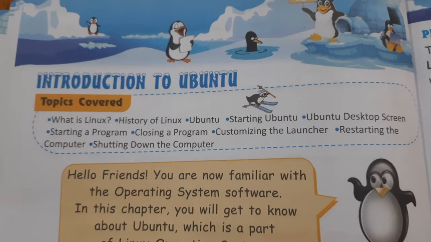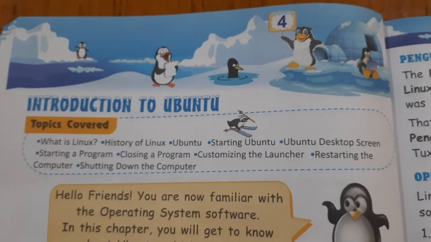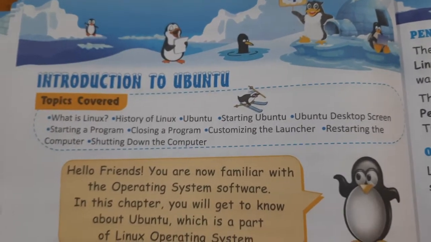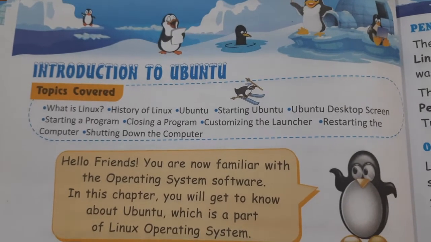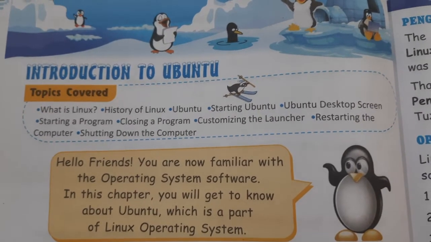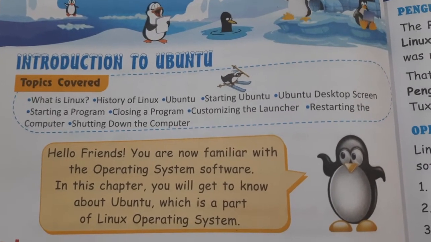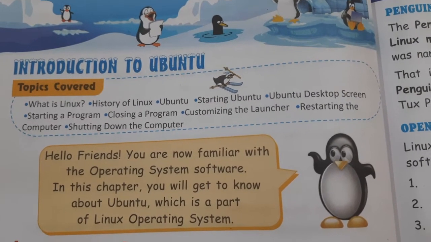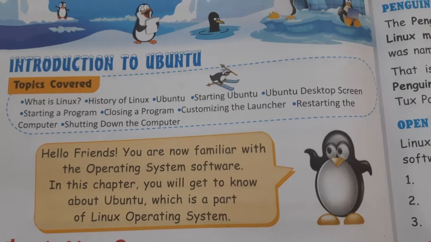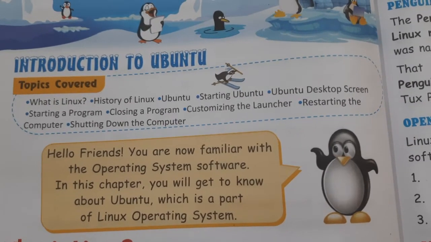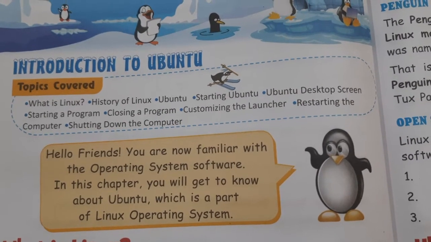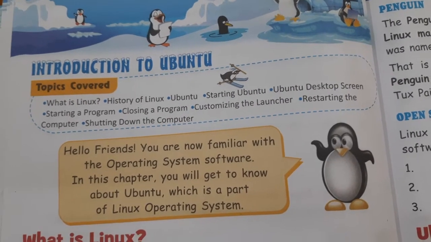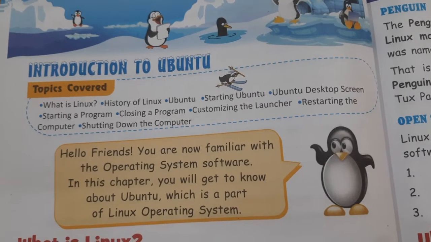Good morning, children. Today's chapter is chapter number 4, Introduction to Ubuntu. Yes, children, in this chapter, we are going to learn about what is Linux, history of Linux, Ubuntu, how to start, how to shut down Ubuntu, about the desktop screen, how to close a program or how to start a program, then restarting a computer, etc. Now let's begin with the chapter.